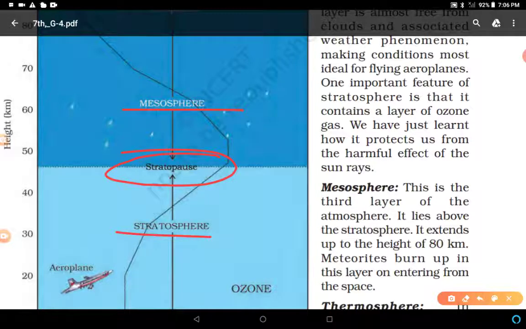The temperature rises in this layer from about minus 60 degrees Celsius to 0 degrees Celsius. Right? So this is the important part, and the part of the stratosphere in which there is a concentration of ozone is often called the ozonosphere. Right? Ozonosphere. It absorbs ultraviolet radiation which is harmful for us.